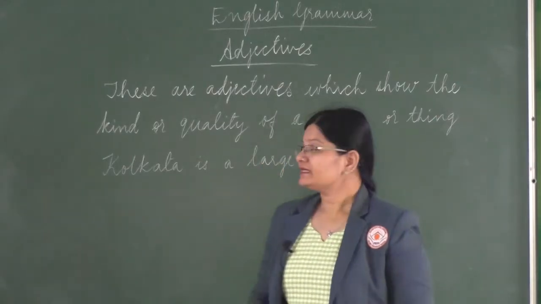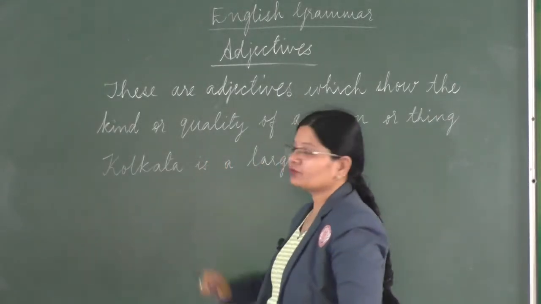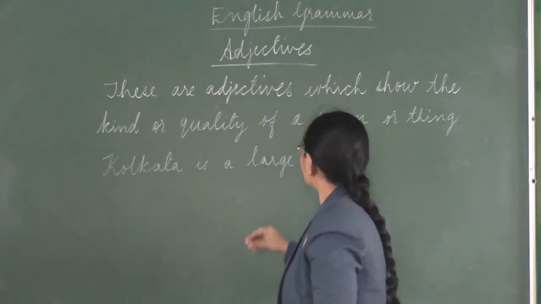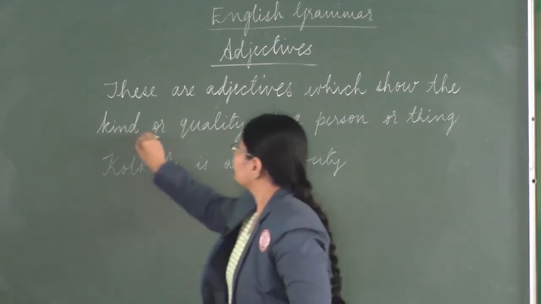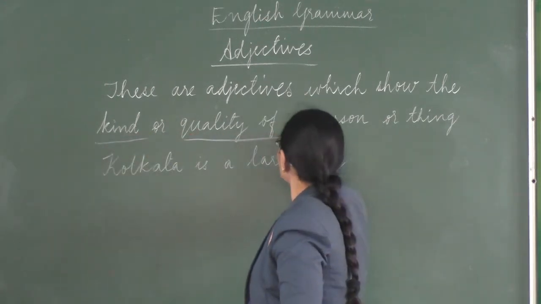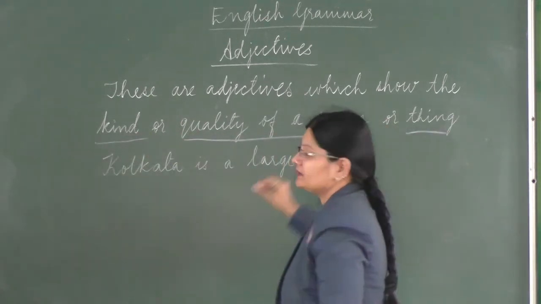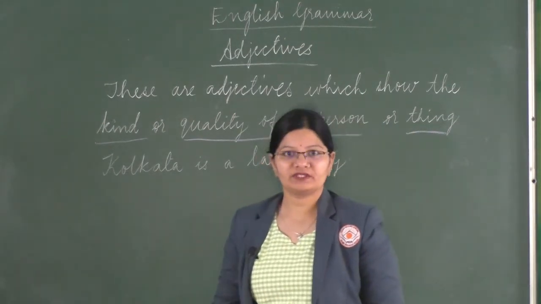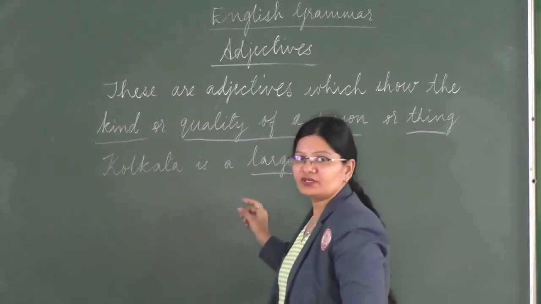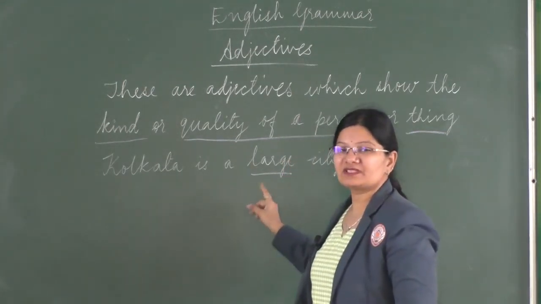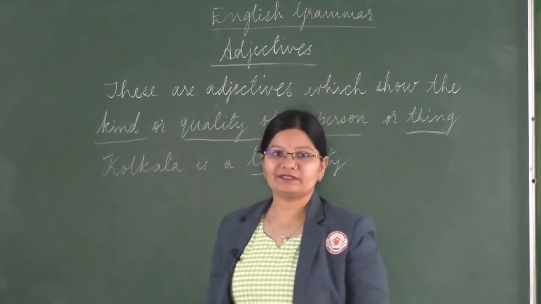So kids, let's understand the first one, that is adjective of quality. These are adjectives which show the kind or quality of a person or thing. Example, Kolkata is a large city. Here we have underlined large because large is the adjective of quality.